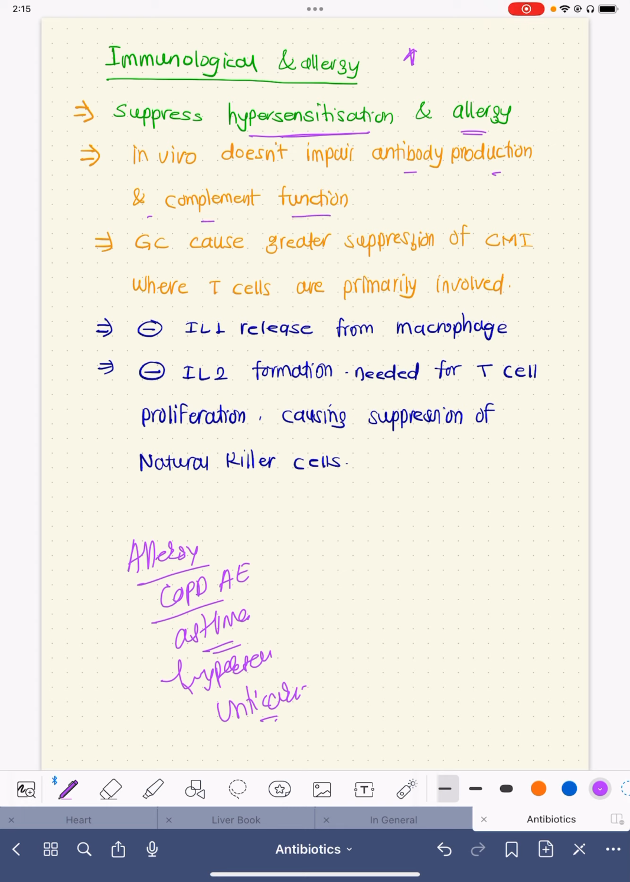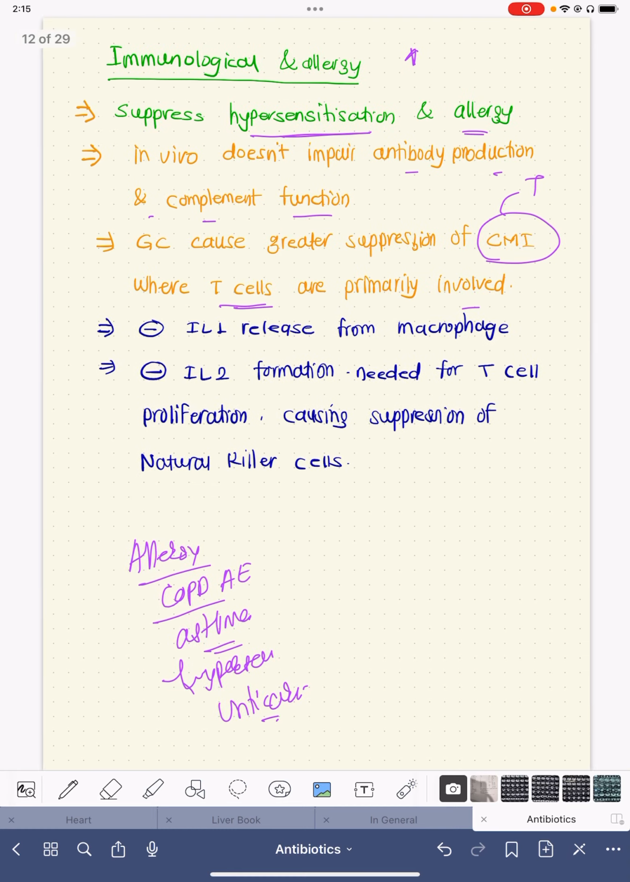But the glucocorticoids cause greater suppression of cell-mediated immunity, that is T cell-mediated immunity, where the T cells are primarily involved. They also markedly reduce the IL-1 release from macrophages, and they also inhibit IL-2, that is interleukin-2 formation, which is needed for T cell proliferation, causing suppression of natural killer cells.